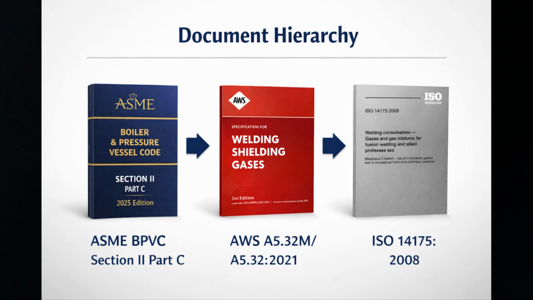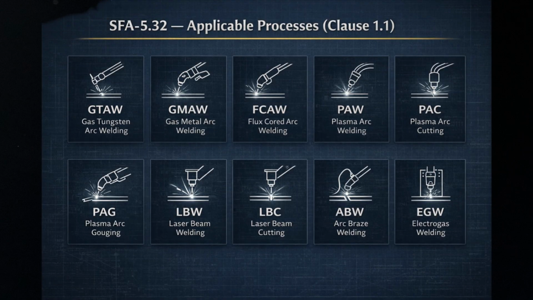It is adopted from AWS specification A5.32M, A5.32, 2021, which itself is a modification of ISO 14175-2008. In case of dispute between ASME and AWS text, the original AWS text applies. Clause 1.1 lists the welding and allied processes this specification applies to. Let's read exactly what the code says.